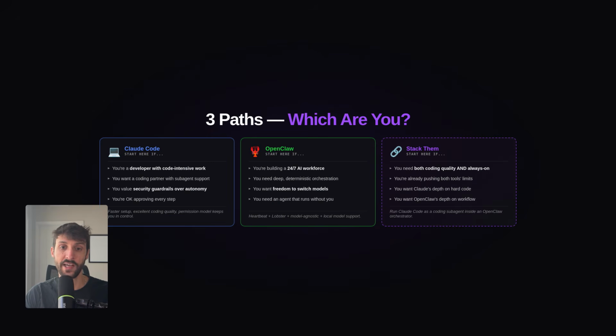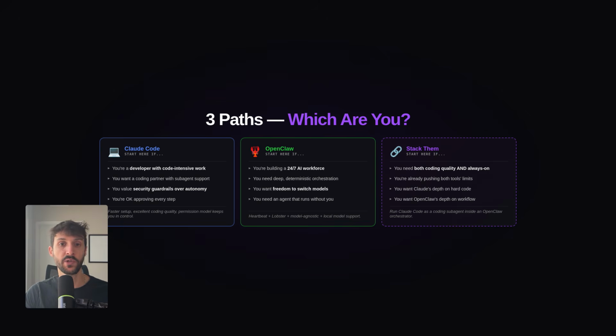Now, which one should you actually use? If you're a developer who wants an AI coding partner that can also coordinate subagents for parallel work and you value security guardrails over full autonomy, start with Claude Code. It's a faster setup. The permission model keeps you in control. The coding quality is excellent, and the sub-agent feature covers most developer-focused multi-agent workflows without any infrastructure overhead. For a single developer doing code-intensive work who wants to approve every step, Claude Code is the right tool.